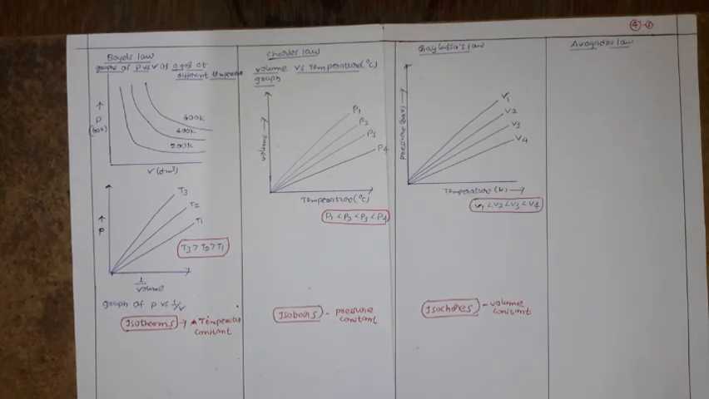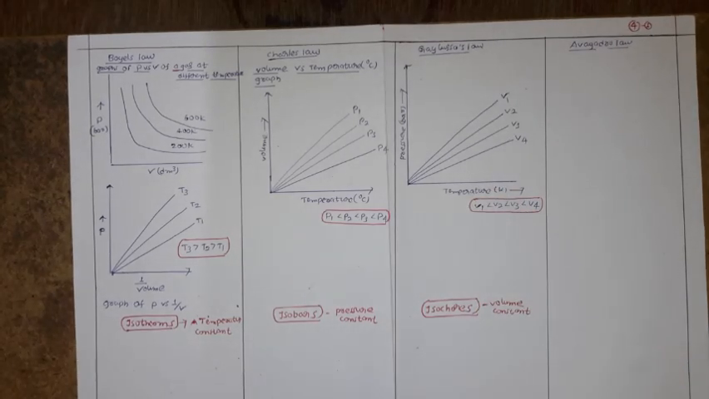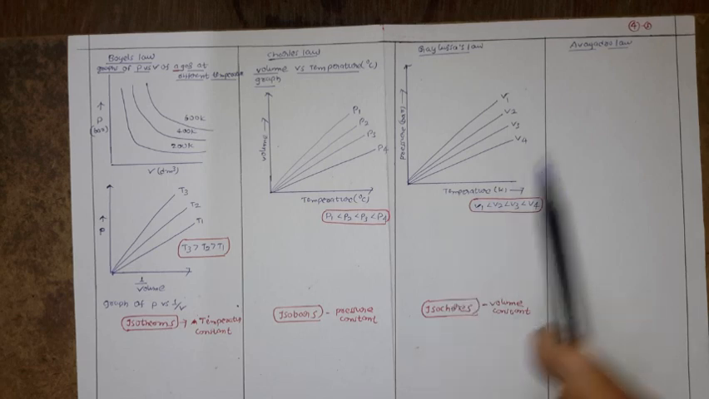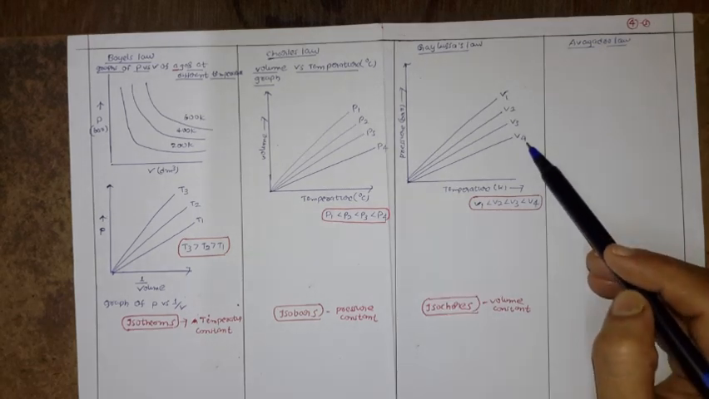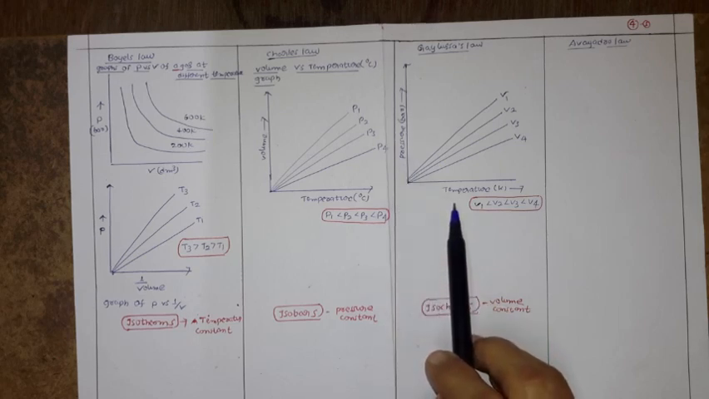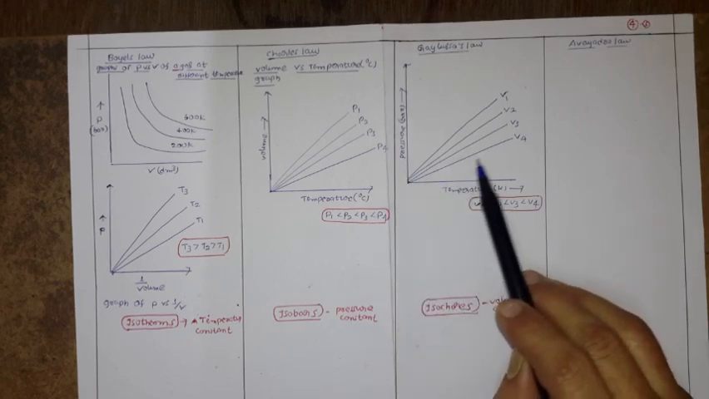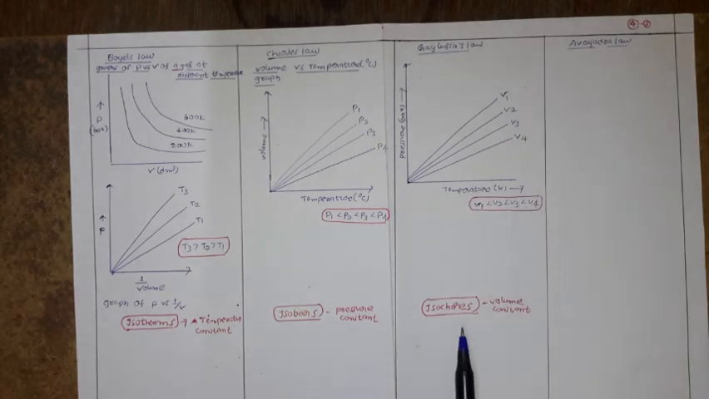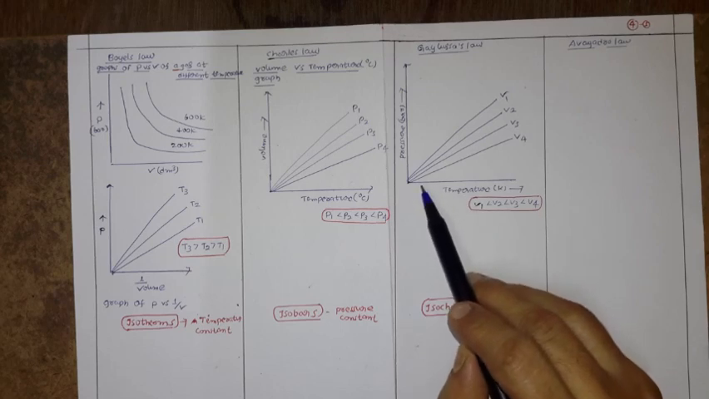Now let us discuss the graphical representation of Gay-Lussac law. What is the Gay-Lussac law? P is directly proportional to temperature for a given amount of gas at constant volume. Here we plot the graph P versus temperature, keeping the volume constant. Therefore these plots are called isochores.